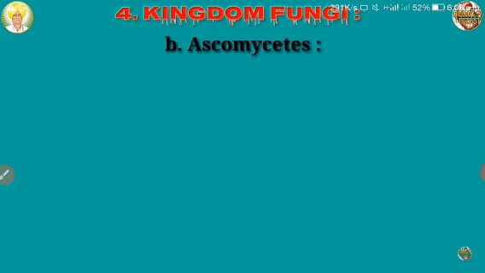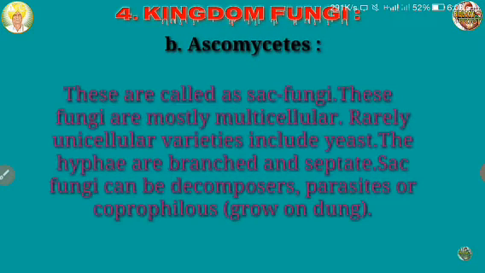Another, the second category, is Ascomycete, also known as sac fungi. These fungi are commonly multicellular and some are unicellular, like yeast. We have studied the example of yeast, on which on the surface a bud is present, and the hyphae are branched and septate.